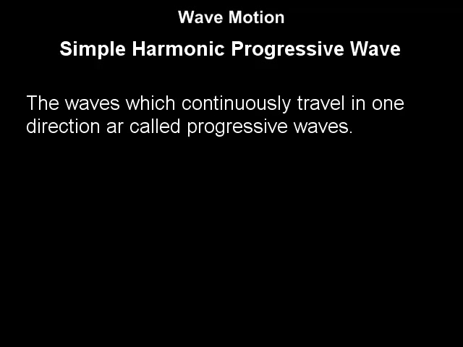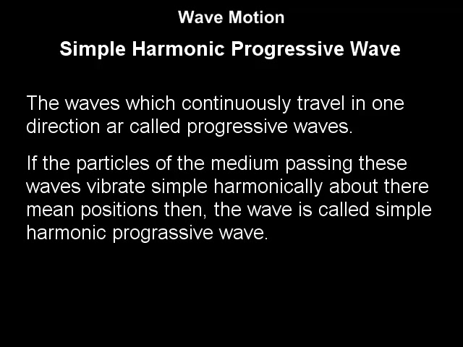Now, let us go to the equation of simple harmonic progressive wave. The waves which continuously travel in one direction are called progressive waves. If the particles of the medium propagating or passing these waves vibrate simple harmonically about their mean positions, then the wave is called simple harmonic progressive wave. Both transverse as well as longitudinal waves can be simple harmonic progressive waves.